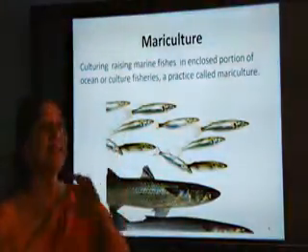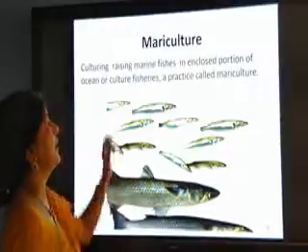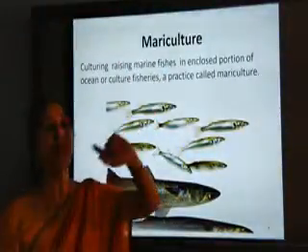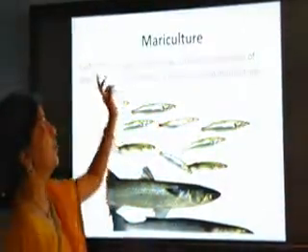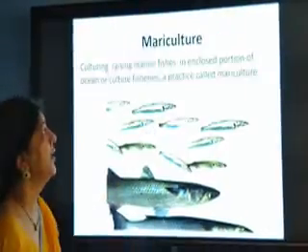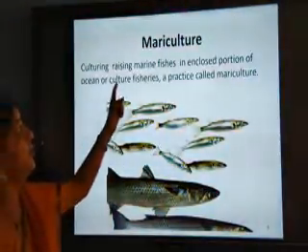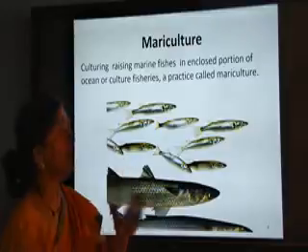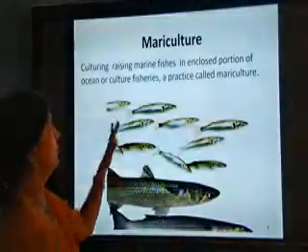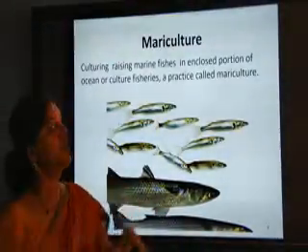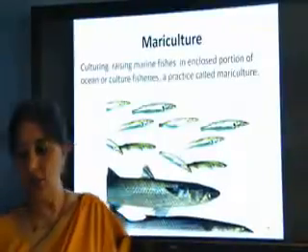Now what is mariculture? As the name indicates, marine means ocean. So mariculture is the culturing of marine fishes in an enclosed portion of ocean, or culturing fish in the ocean, is called mariculture.